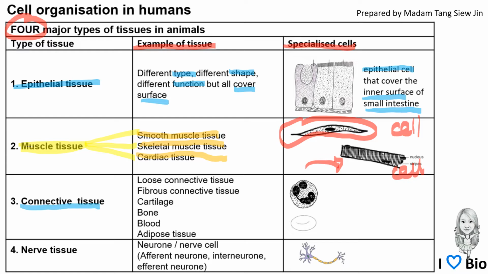Connective tissue. There are 6 different connective tissues: loose connective tissue, fibrous connective tissue, cartilage, bone, blood, and adipose tissue. And these are 2 examples of blood cells, the white blood cell neutrophil and the red blood cell. For the nerve tissue, there are 3 examples of neuron: afferent neuron, interneuron, and efferent neuron.